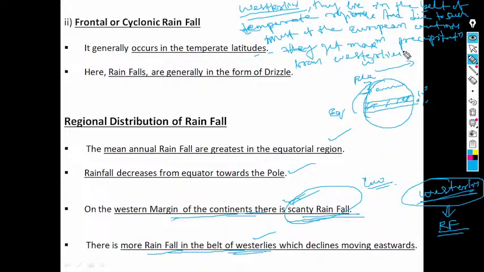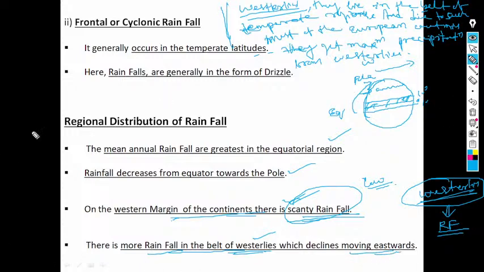This is the reason why most of these European countries are bordering the Atlantic Ocean, till the Ural mountains. Then eventually the rainfall declines eastward.